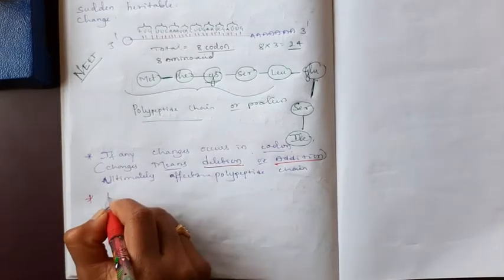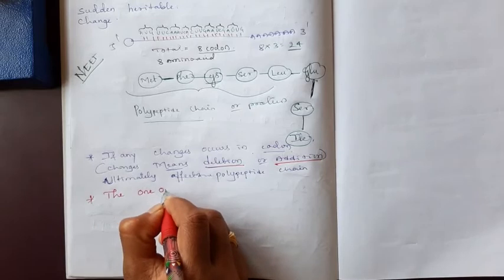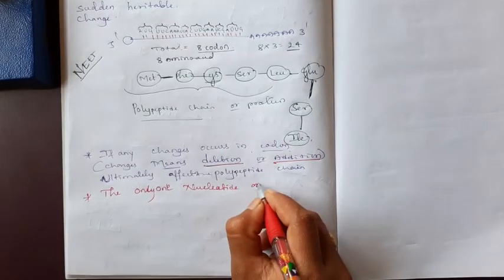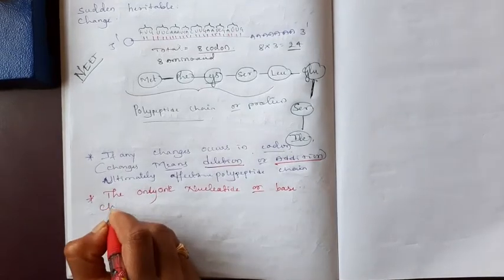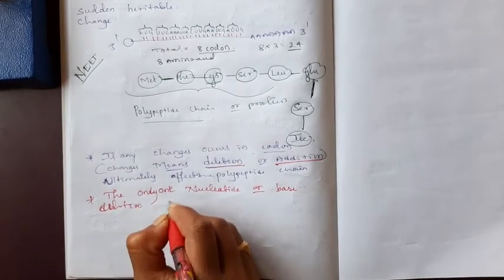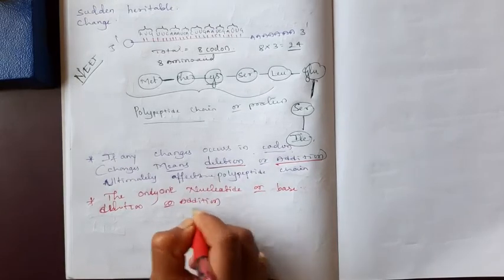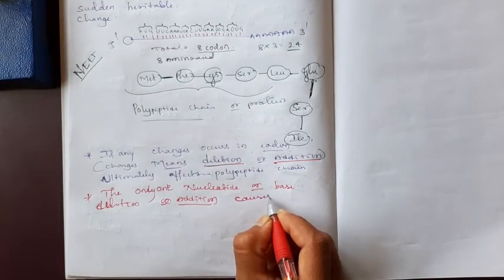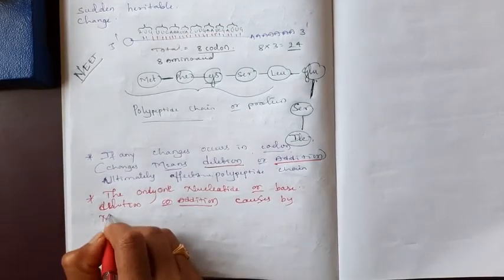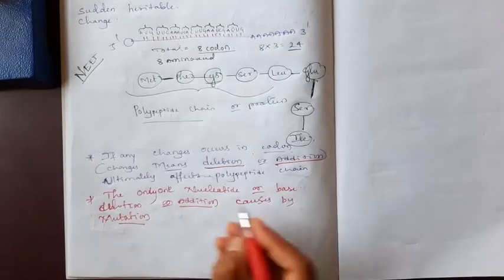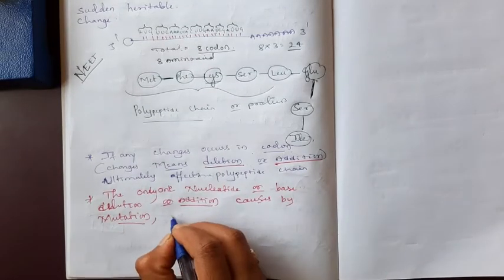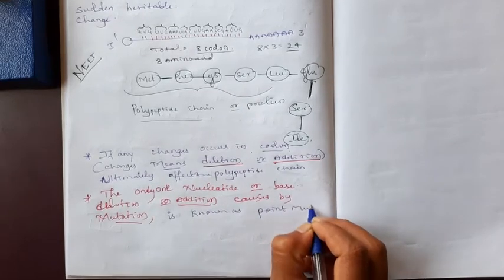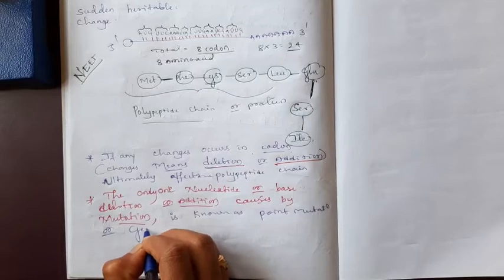The deletion or addition of only one nucleotide or base, caused by mutation, is known as point mutation or gene mutation.